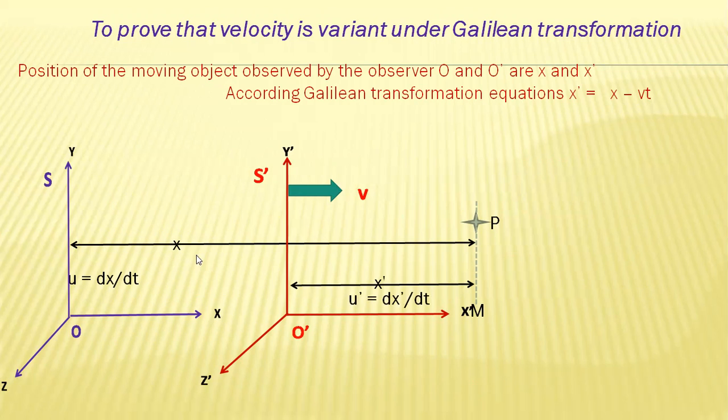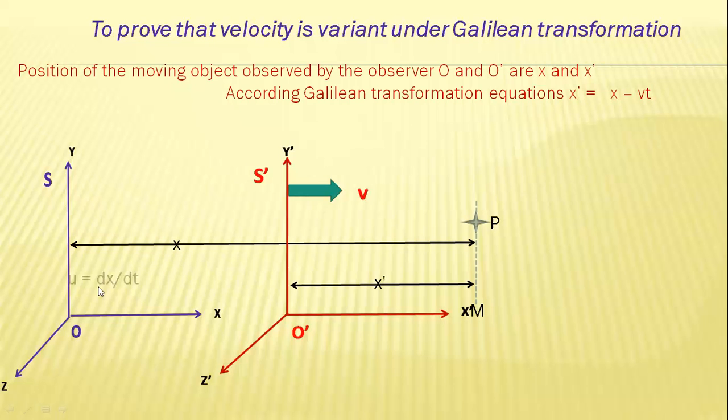Before going further, let us write the equation for the velocity here. Here, this is the displacement measured by the observer O. And what is the velocity here? Velocity is equal to the rate of change of displacement with respect to time. This is the velocity measured by the observer O, and this is the velocity measured by the observer O dash, u dash equals dx dash by dt. Here the displacement is x, here the displacement is x dash. Therefore, this is the velocity measured by O, and this is the velocity measured by O dash.